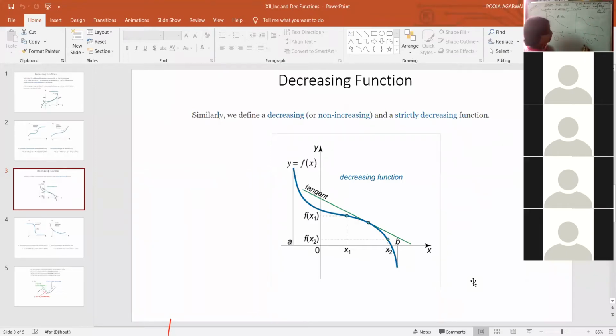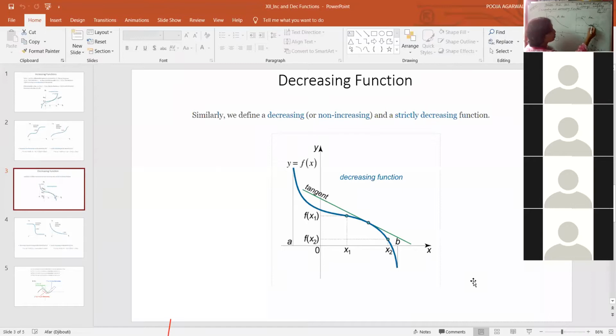Decreasing, again I tell you, is when the values of x are increasing. Now what relation do we have in y? They are greater than or equal to. That means, let's take some points. This is f(x1), this is f(x2). So if we look at these points on the y-axis, what do we get? f(x1) is a greater value, f(x2) is a smaller value, right? f(x1) is greater, f(x2) is smaller, and it may be equal at some points. At these points, the values are equal.